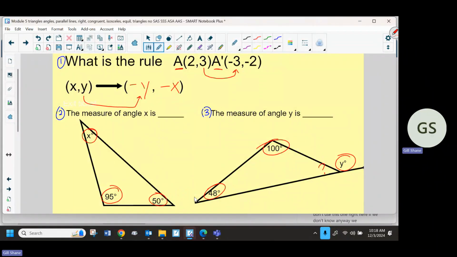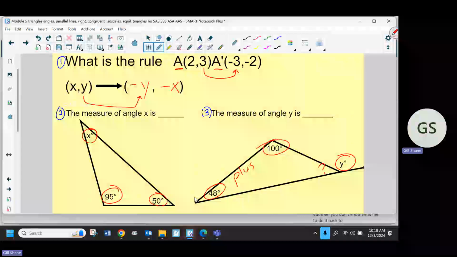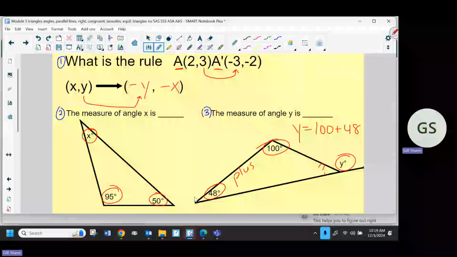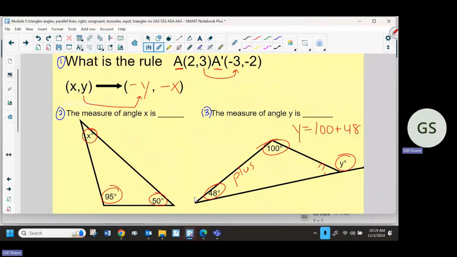We use those other two all the way across. If that needs to be in your own words, they want us to write stuff up so you can copy down, which I will do on the next screen. But then you don't know what it means to do it back. So you need to put it in your own words. Y equals, so here's the equation. This helps you to figure out what to write. Y equals 100 plus 48, the measure of y.